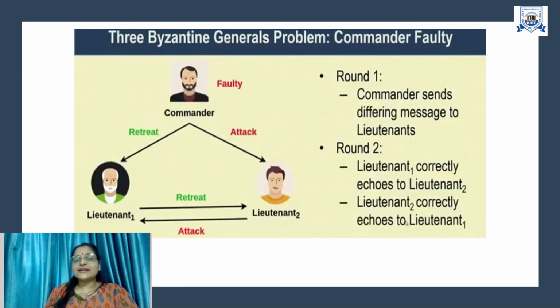Now, how can agreement be reached in this kind of scenario, where only the commander is faulty? Lieutenant 2 will decide that whatever message the commander has sent is the correct message. So Lieutenant 2 will agree on the message attack, and Lieutenant 1 will agree on the message retreat. Now how will the decision take place here? The complete agreement fails because there is no single value on which all three agree. So this problem comes up.